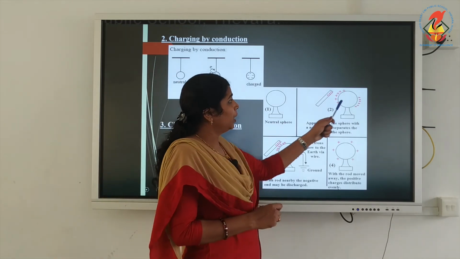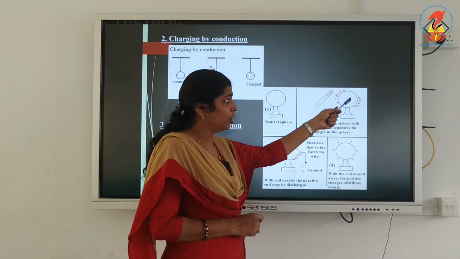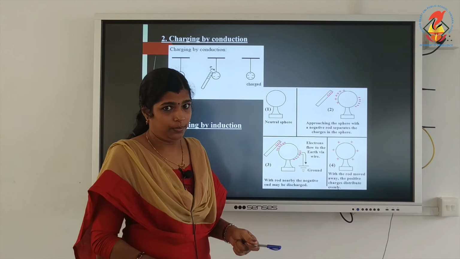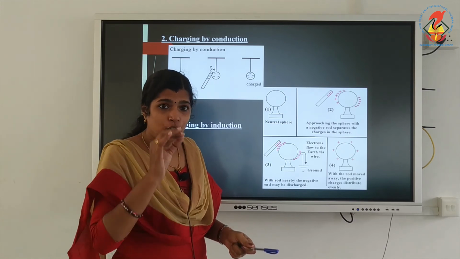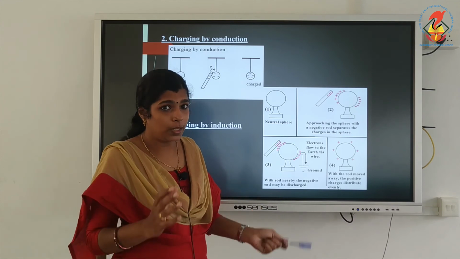Then we can remove the negative charge from the sphere by connecting it to the earth.